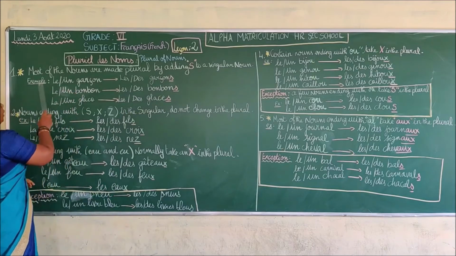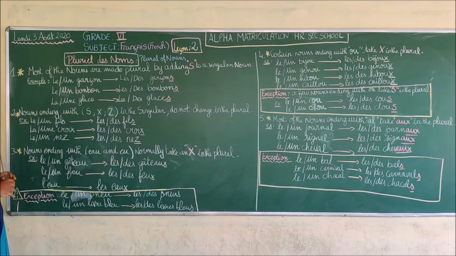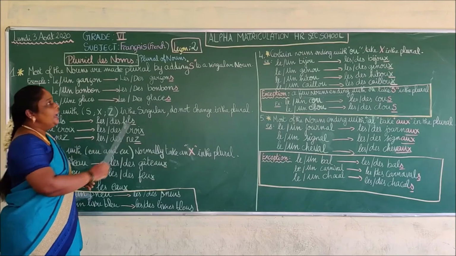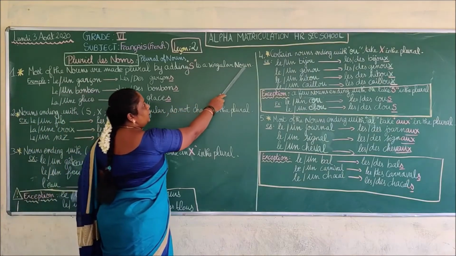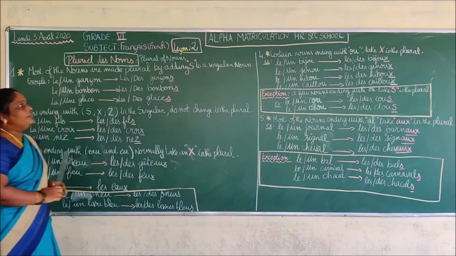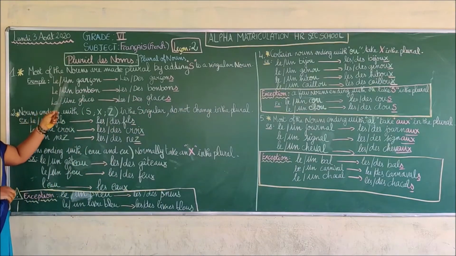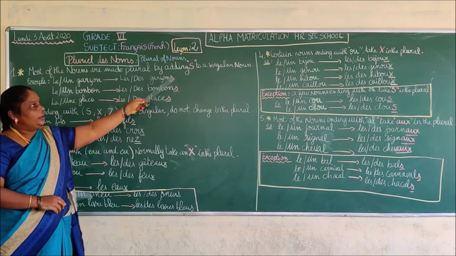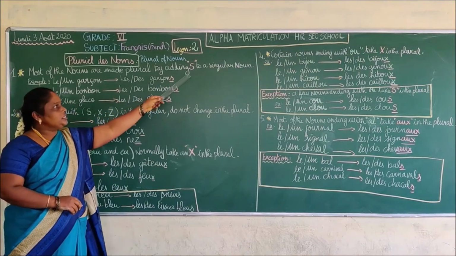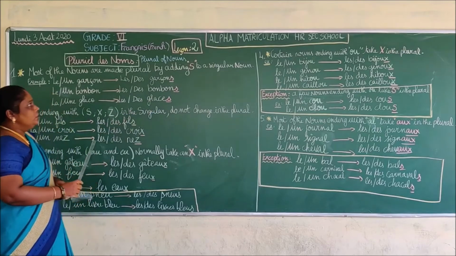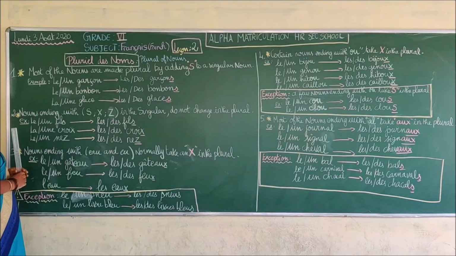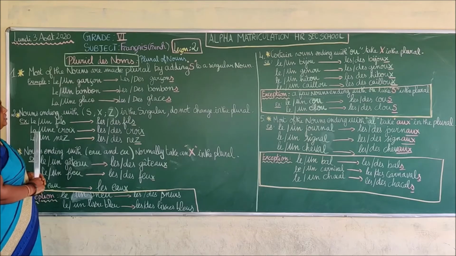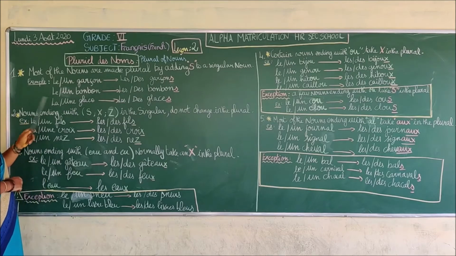First part, most of the nouns are made plural by adding an s to a singular noun. I have written it in English so that you can understand easily. La plupart des noms sont ajoutés à s au singulier. So most nouns are made plural by adding an s. I have given you some examples here.